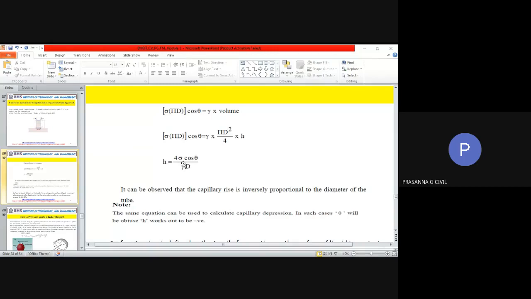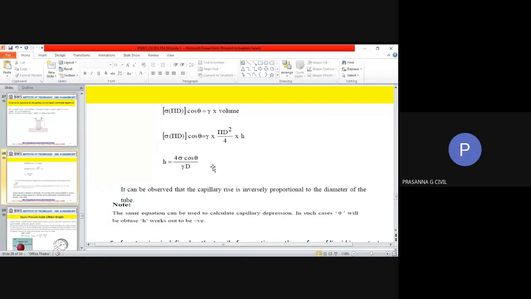Gamma is what we use for specific weight, which is nothing but density rho into g. You can either write it as rho g into d, where d is the diameter, or you can write it as gamma into d. Whichever way you remember, no problem, but your equation should be remembered perfectly. I want all of you to note this down in your book now, because we will be trying to do numericals also on this, if time permits.